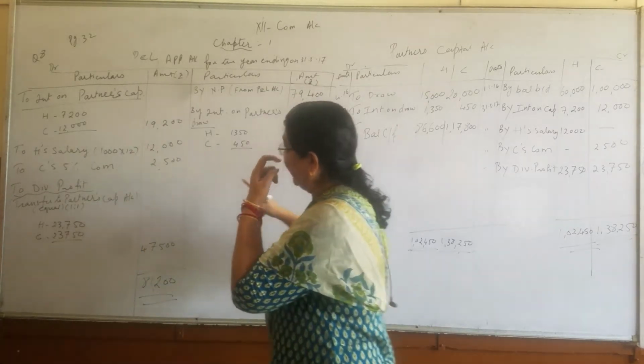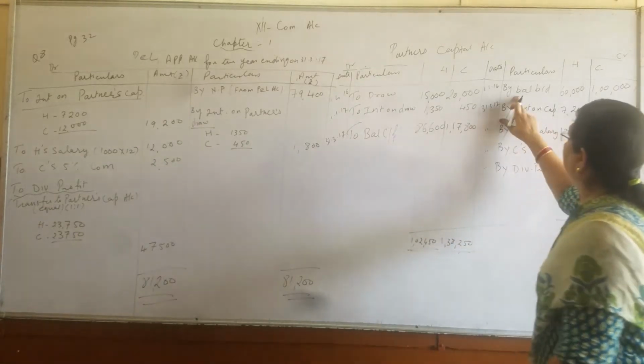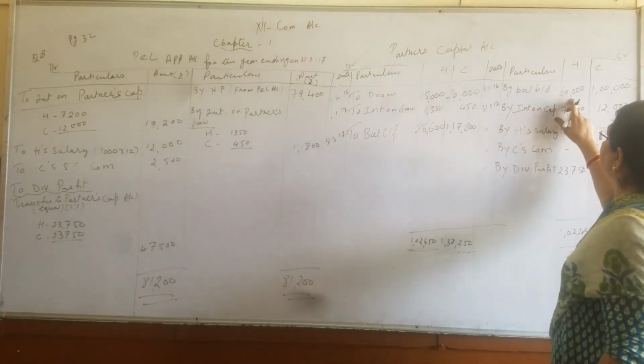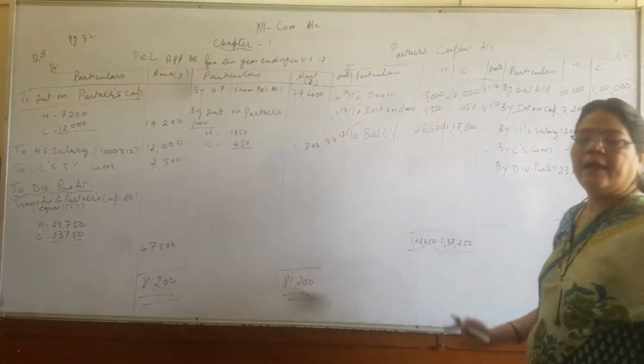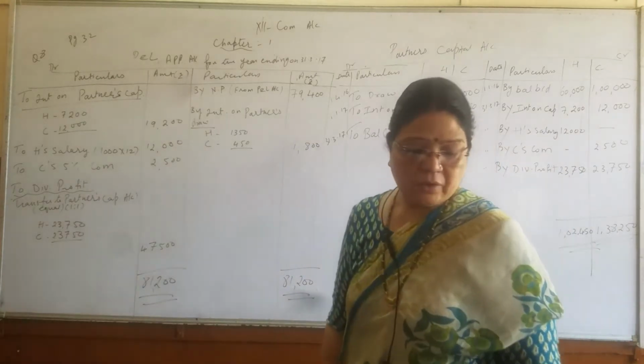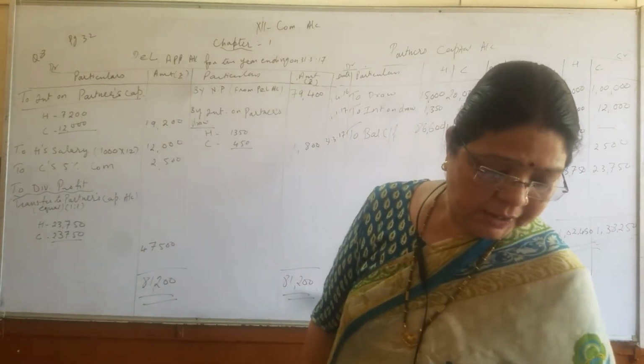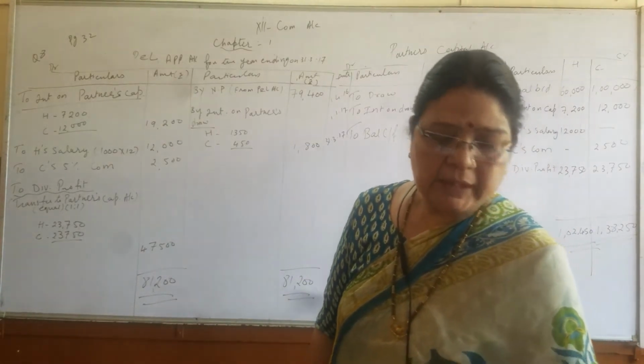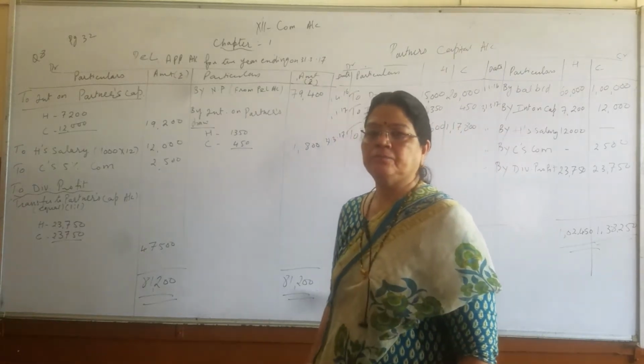So, capital is given by balance brought down 60,000 and 1 lakh, and on that we are going to charge interest on capital at 12%.